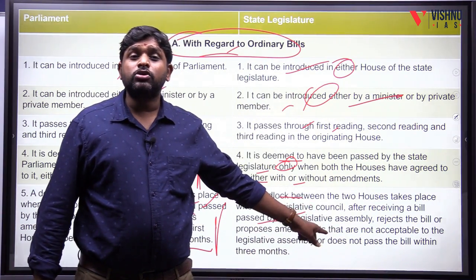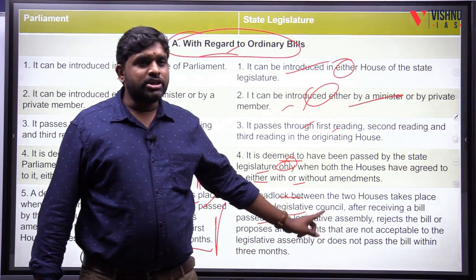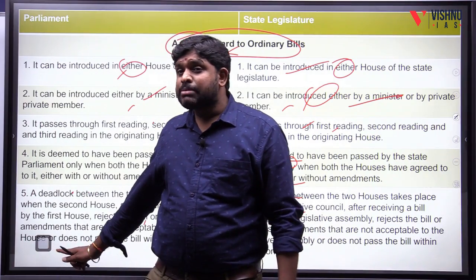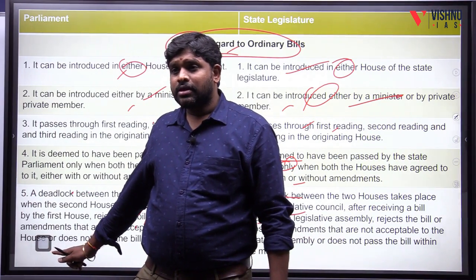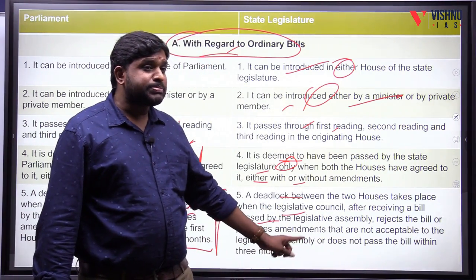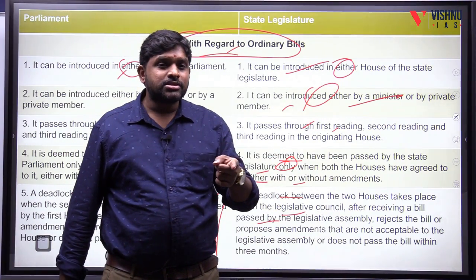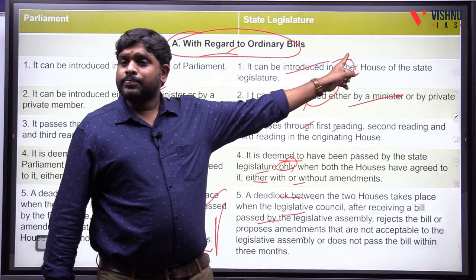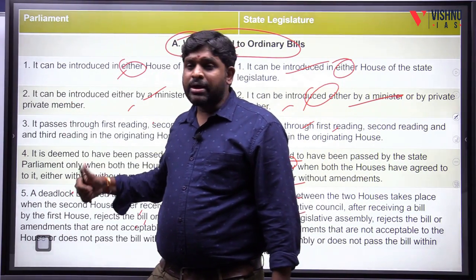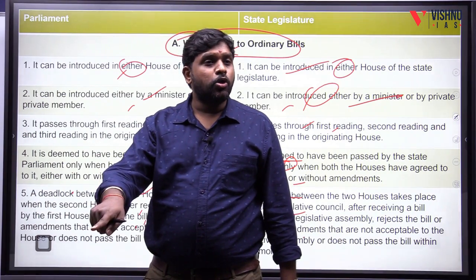Why? Because the Legislative Council, whether it is passing or not passing, doesn't have any significance. But the Rajya Sabha, if it passes, it is having significance. Finally, it is the Legislative Assembly which is important, in the state legislature. But coming to the Parliament, if Rajya Sabha passes, yes, it is significant. Compulsory, it should be passed by the Lok Sabha.